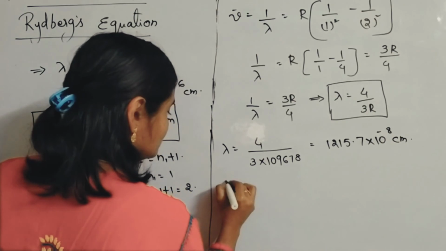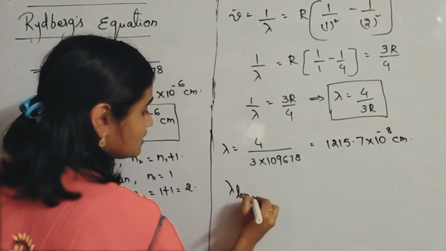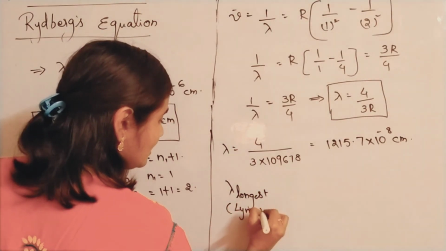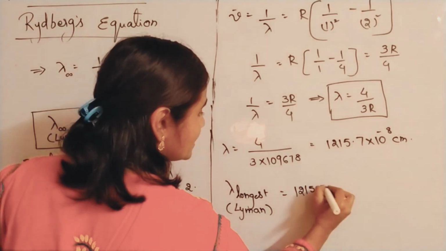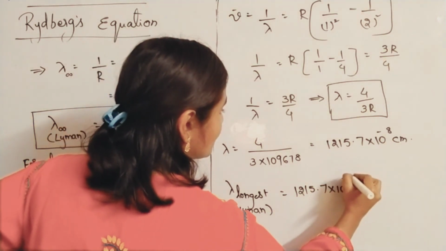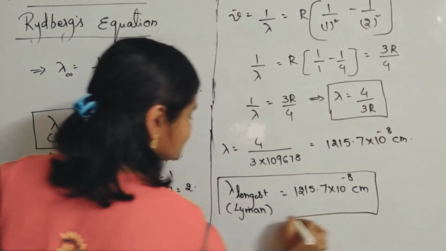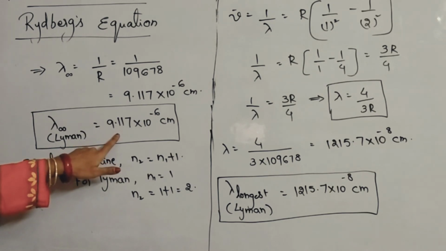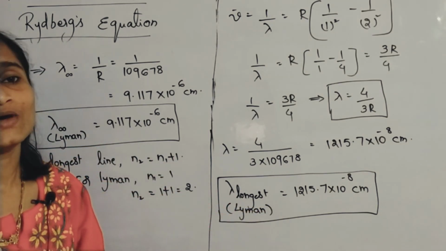So lambda longest in Lyman series is 1215.7 into 10 to the power of minus 8 centimeters. Shortest as well as longest you were asked to find; shortest we got this much and longest we got this much.